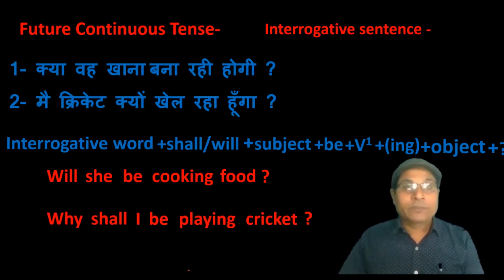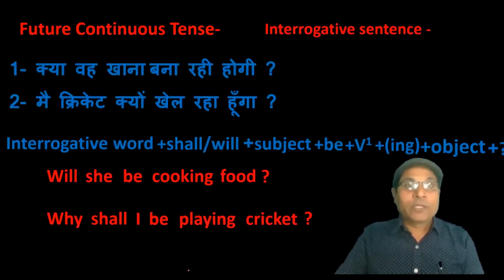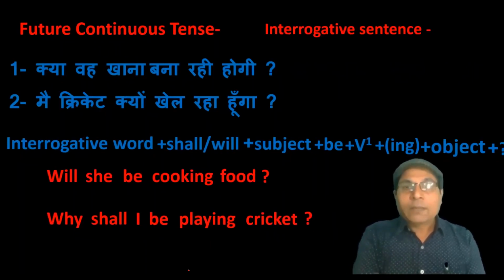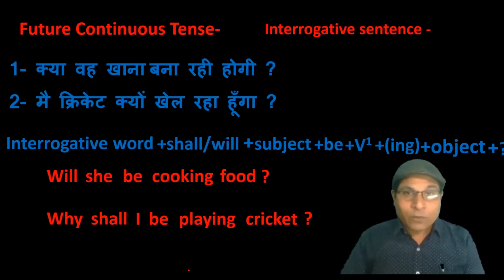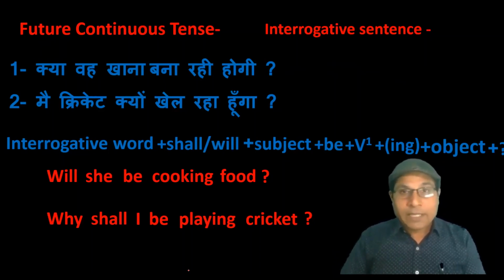Come to the next type of sentence, that is interrogative and negative. In interrogative and negative, only not will be used after subject and before be. Just, will she not be cooking food? Why shall I not be playing cricket?